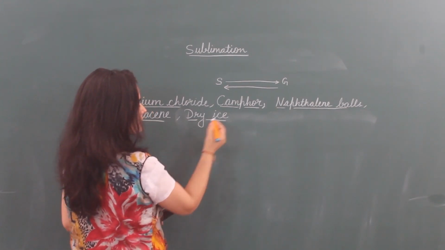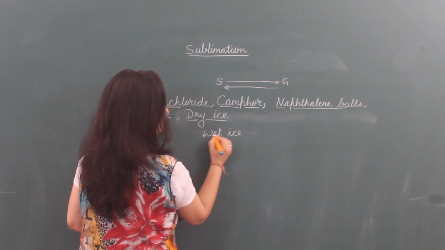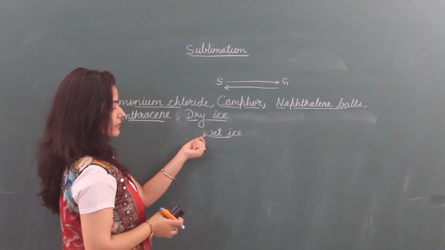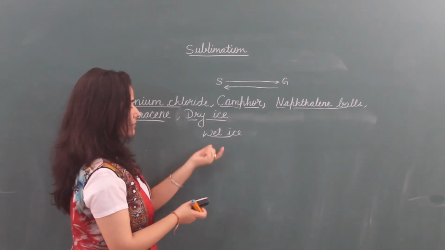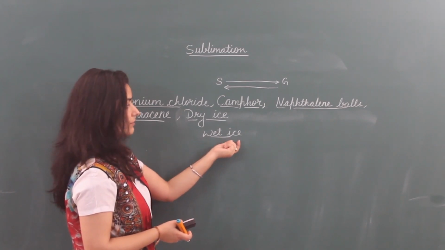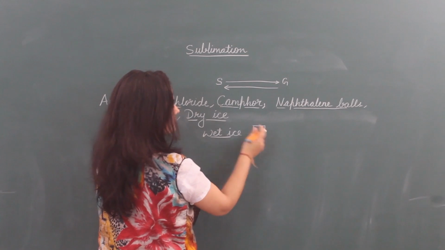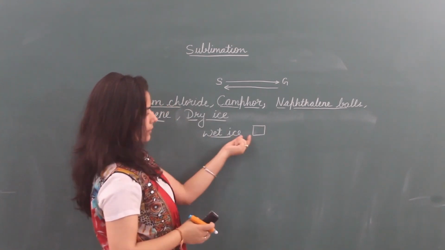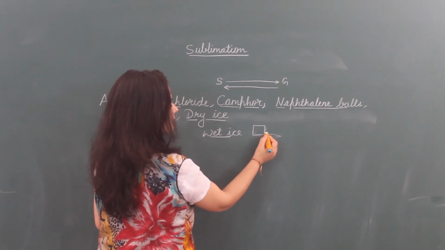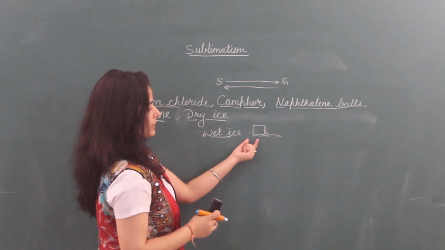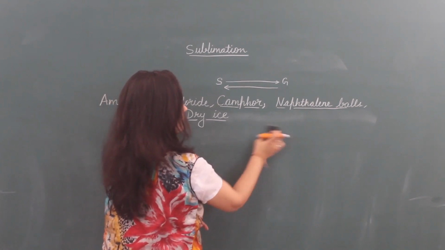What is dry ice? There are two types of ice, dry ice and wet ice. Wet ice means the ice which creates wetness at the place where we keep it. For example, we take ice cubes from the freezer. When we keep them outside, they start to melt and wet the space or place where we put them. So this is wet ice.